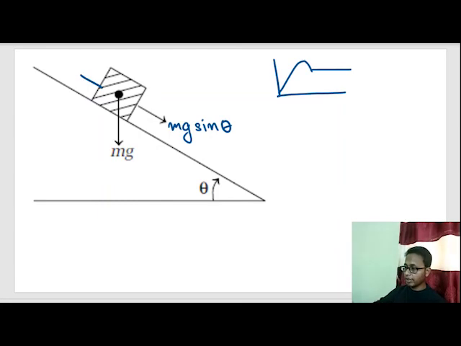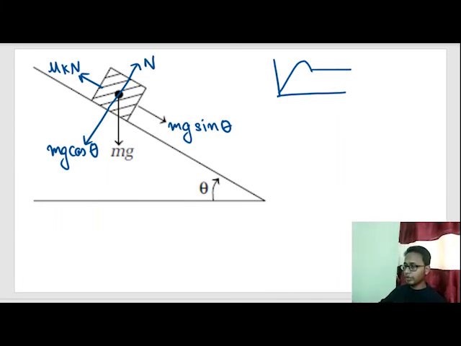Mg gets converted to mg sin theta and mg cos theta, and there is a normal reaction force out here.